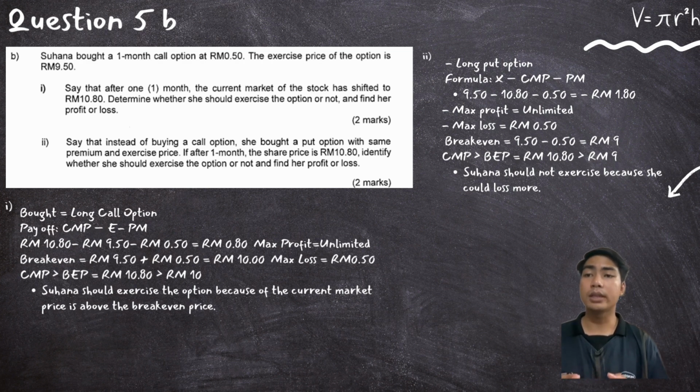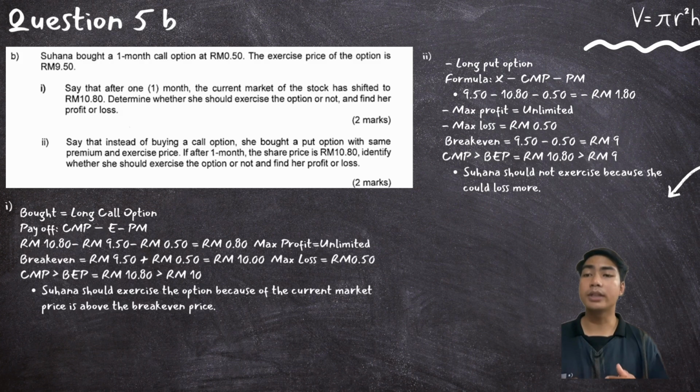So we know that she bought a long call option, because buying equals a long call option. So we need to calculate the payoff. The formula is current market price minus exercise price minus premium price. So 10.80 minus 9.50 minus 0.50, we will get 80 cents for the payoff. So the maximum profit is unlimited, but the maximum loss is 0.50 as the premium.